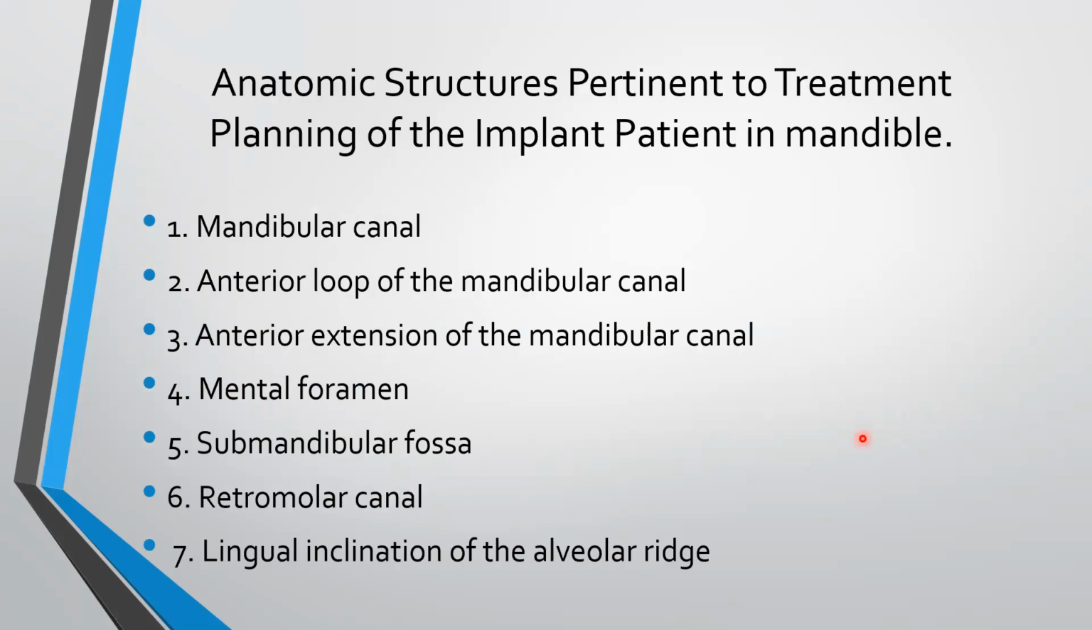Anatomic structures pertinent to the treatment planning of the implant patient in mandible. First, mandibular canal. Second, anterior loop of mandibular canal. Third, anterior extension of mandibular canal. Mental foramen. Submandibular fossa. Retromolar canal. And lingual inclination of the alveolar ridge.